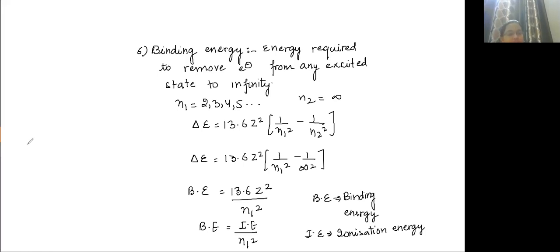So we have studied three terms: ionization energy, binding energy, excitation energy. Ionization energy means from ground state, you are removing it to infinity. Binding energy means from any state, you are removing it to infinity. Excitation energy means from n equal to 1, you are sending it to higher level.